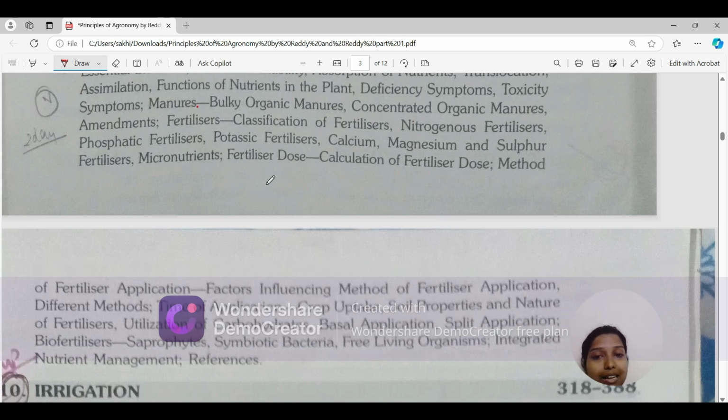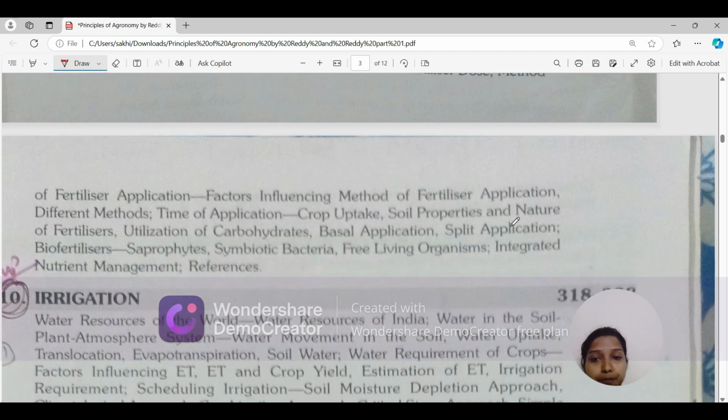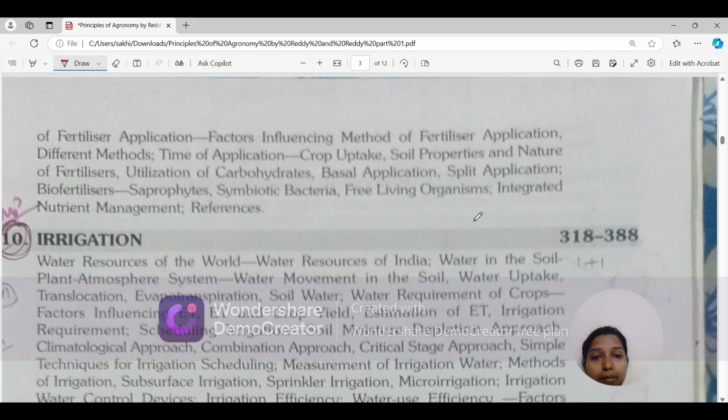Okay, and then fertilizer dose, how to calculate the fertilizer dose, method of fertilizer application, factors influencing method of fertilizer application, different methods. Okay, time of application also, crop uptake, soil properties and nature of fertilizer, utilization of carbohydrate, basal application, split application, biofertilizer, saprophytes, symbiotic bacteria, free living organisms, integrated nutrient management.